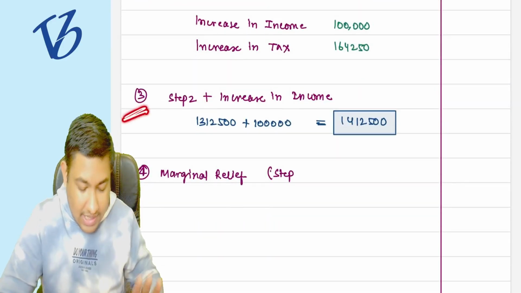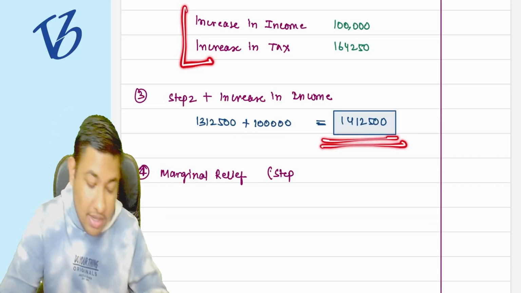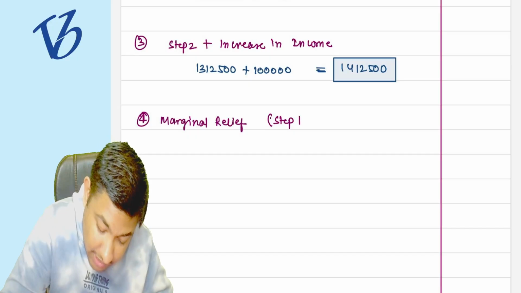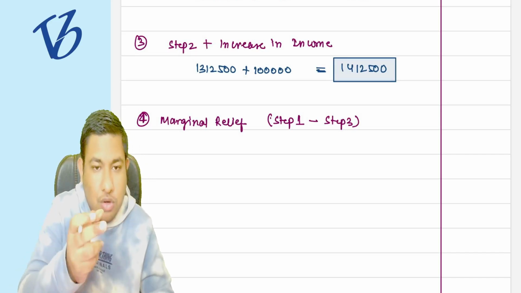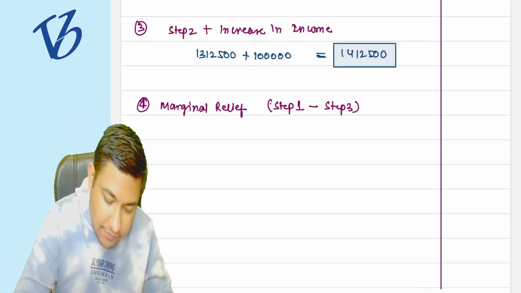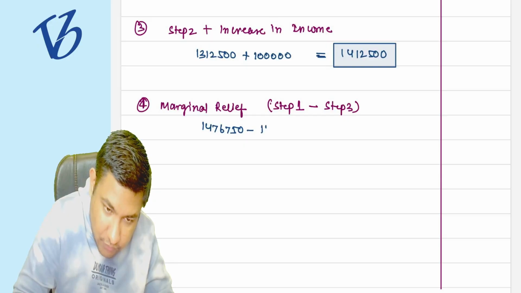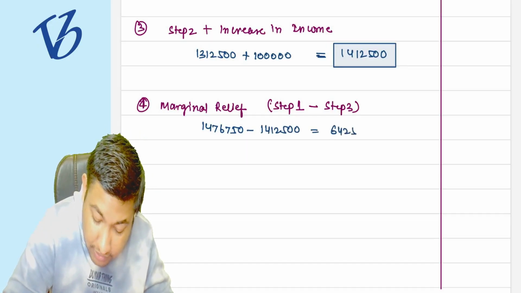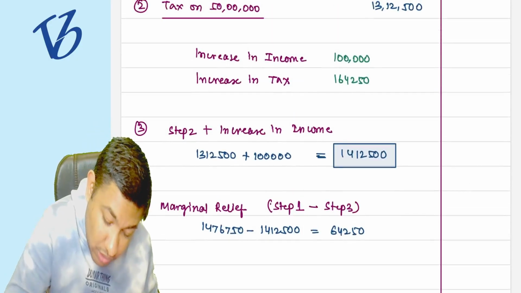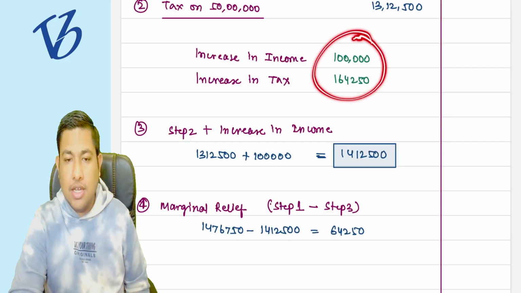Now under step 3 we are saying that, okay, if this is the case, we are just asking you 14 lakh 12,500. Earlier they were asking this, now they are asking this much only. So the difference is going to be the marginal relief, which is 14 lakh 76,750 minus 14 lakh 12,500, which is 64,250, as already discussed in the concept. It is the difference of these two parts only.